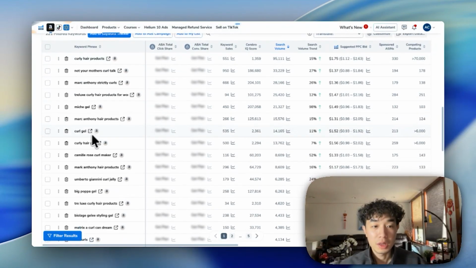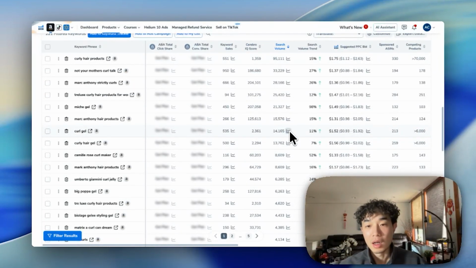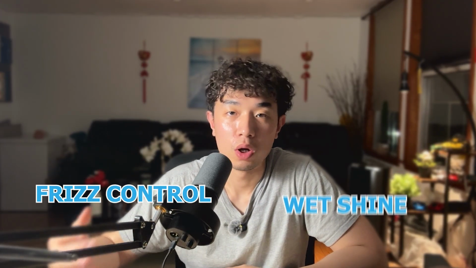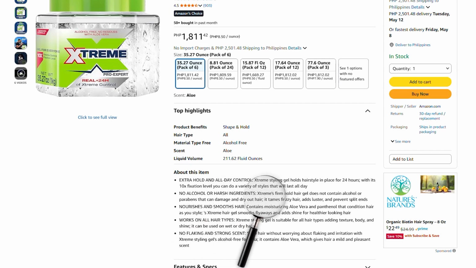Curl hair products, curl gel. Yeah, I think this is the one that I missed before actually. I was searching curly hair gel, but it turns out curl gel has more search volume. So I definitely want to include curl gel and curly hair gel within my listing, right? What is best is if you actually run Cerebro on more than just one search term with the other questions. For example, find the highest volume keyword phrase for the other products such as frizz control, wet shine, etc. based on your product, because likely they have different audiences and they are searching for those benefits.